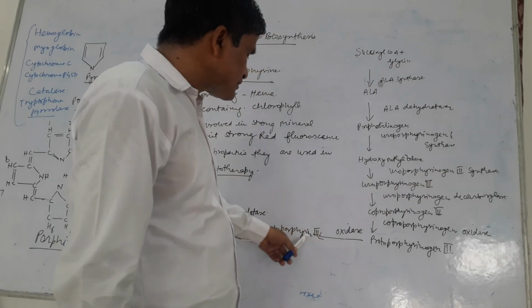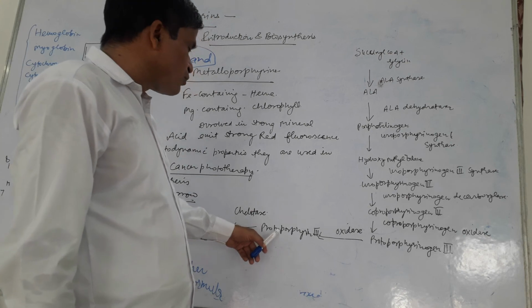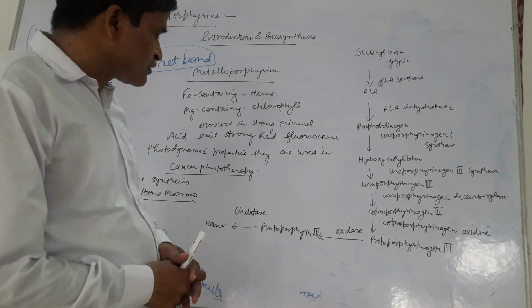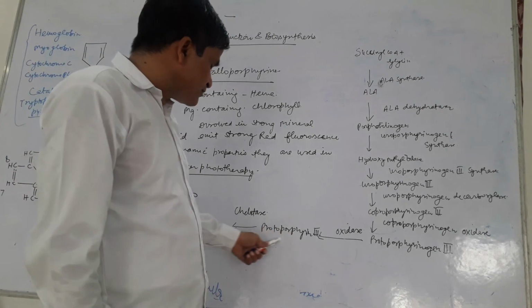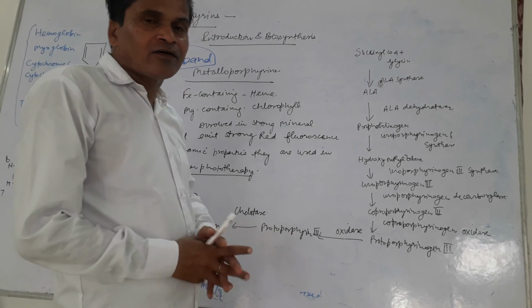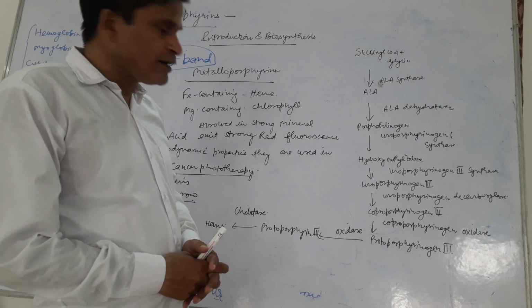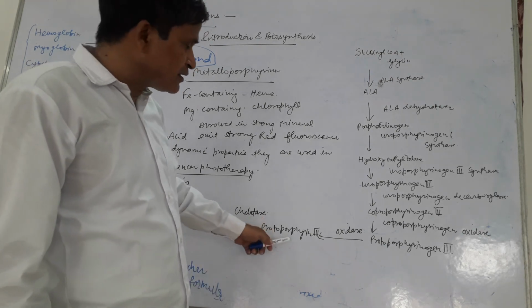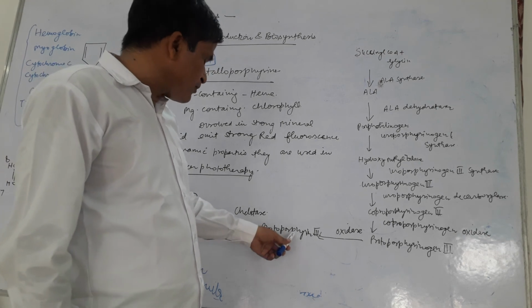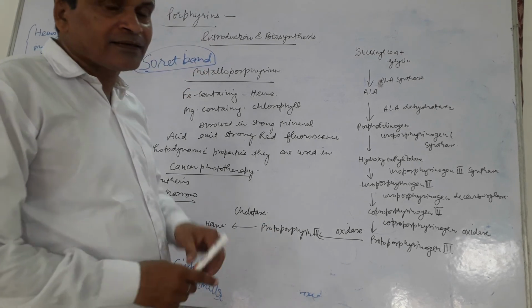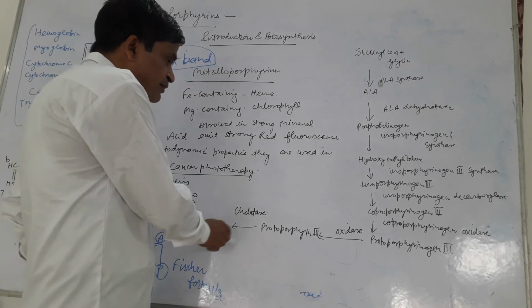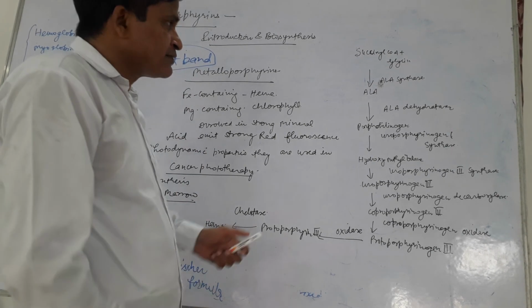And this process continues up to protoporphyrin III. Protoporphyrin III is the precursor of the heme, and after the entry of a metal ion, the enzyme chelatase inserts the iron atom in the protoporphyrin and forms the heme molecule. So this is the synthetic pathway of the porphyrins.